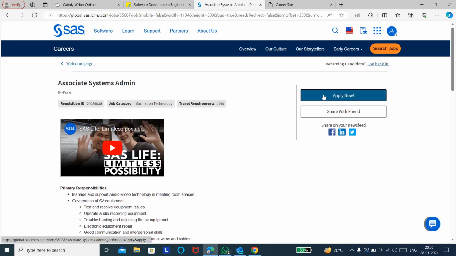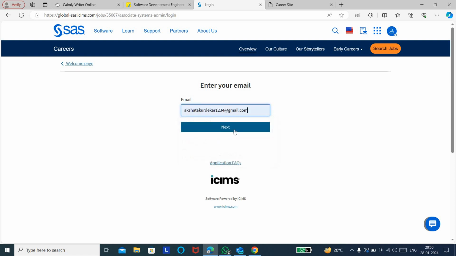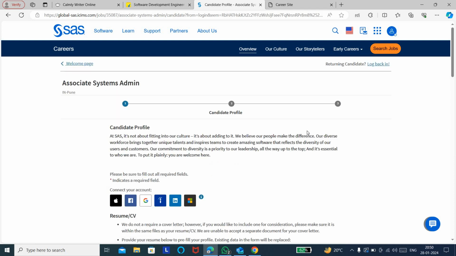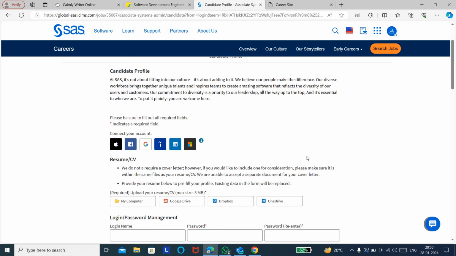Then to apply, you can just click on apply now. For this you need to enter your email address and click on next. You'll navigate to the application form. The first step is to enter your email address, the second is candidate profile, and later you can review your application form and submit it.